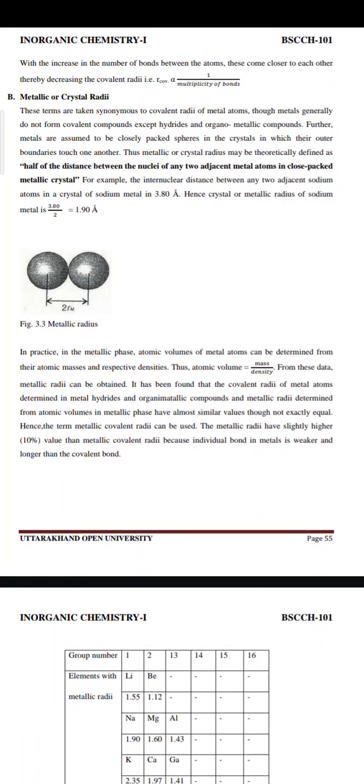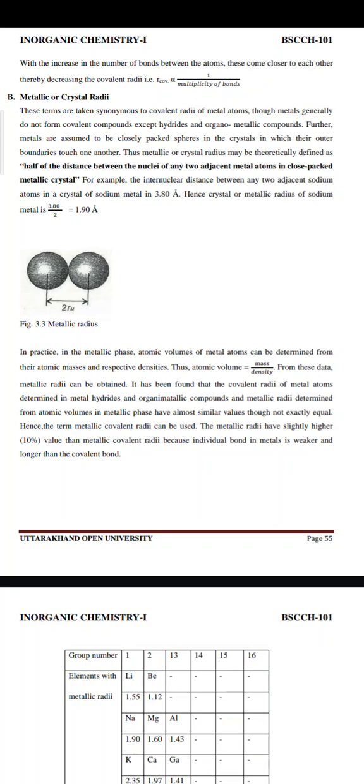The second type is metallic or crystal radii. These terms are taken as synonyms for covalent radii of metal atoms. Metals generally do not form covalent compounds, except hydrides and organometallic compounds. Further, metals are assumed to be closely packed spheres in the crystal in which their outer boundaries touch one another. Thus, metallic or crystal radius may be theoretically defined as half of the distance between the nuclei of any two adjacent metal atoms in a close packed metallic crystal. For example, the internuclear distance between any two adjacent sodium atoms in a crystal of sodium metal is 3.80 angstrom.